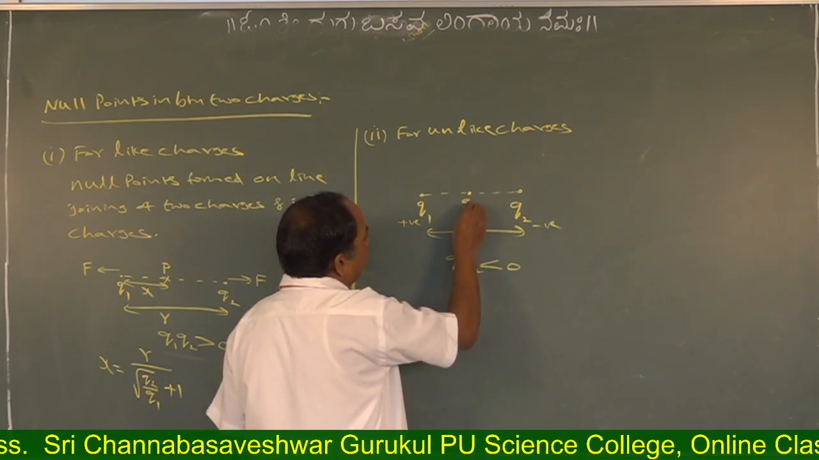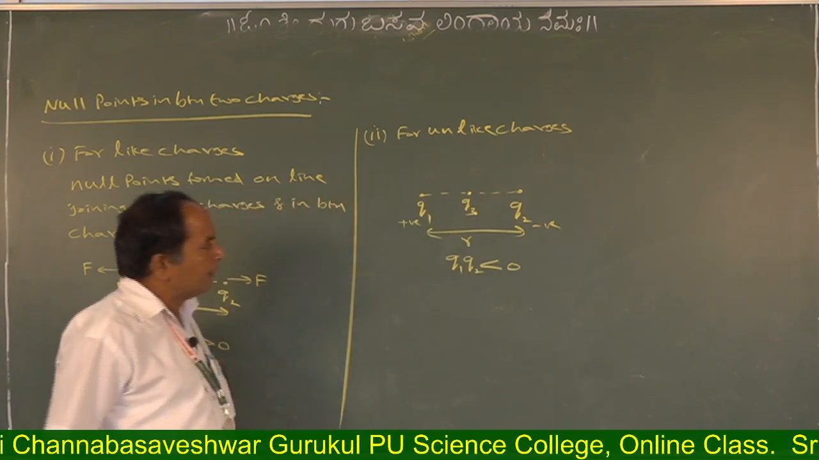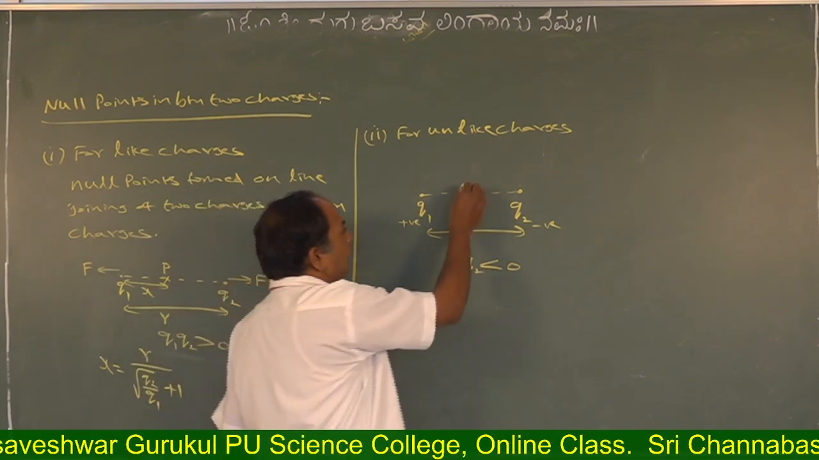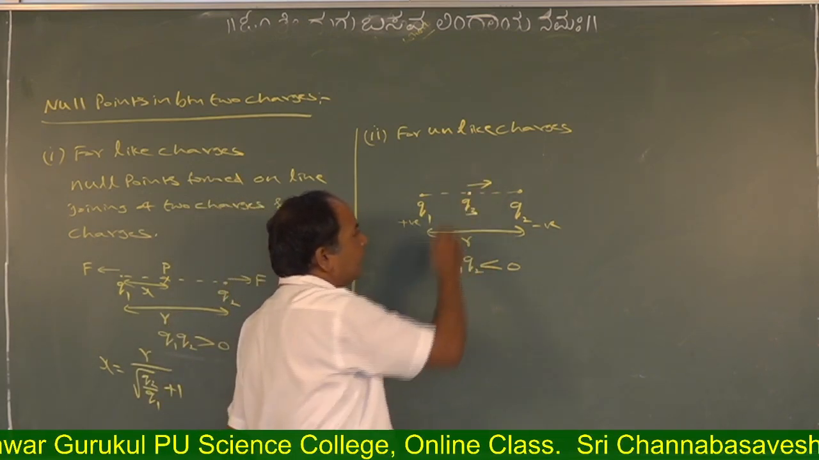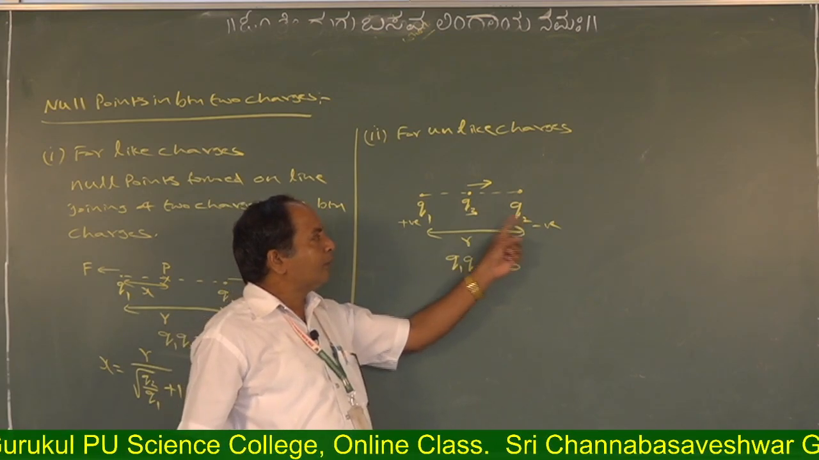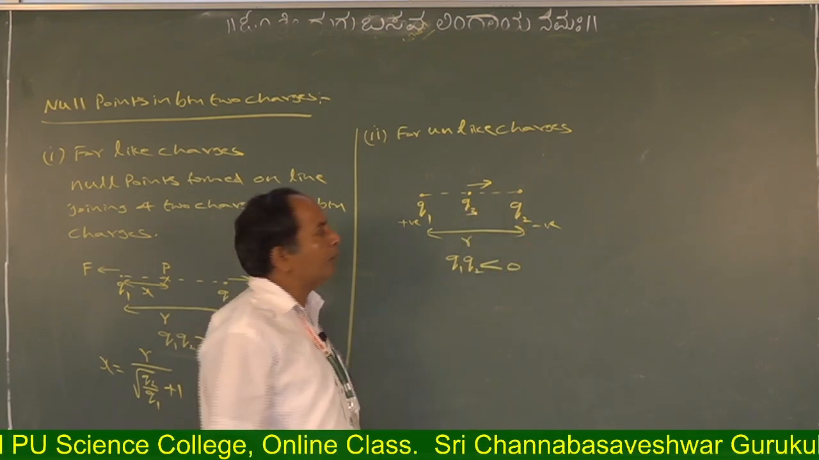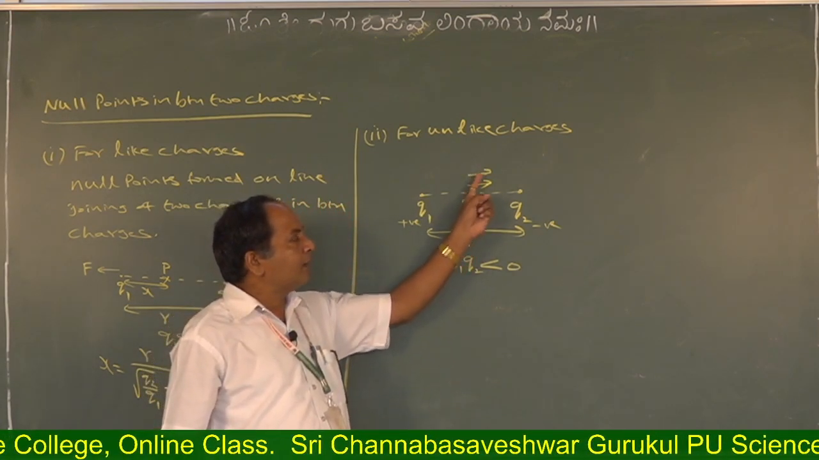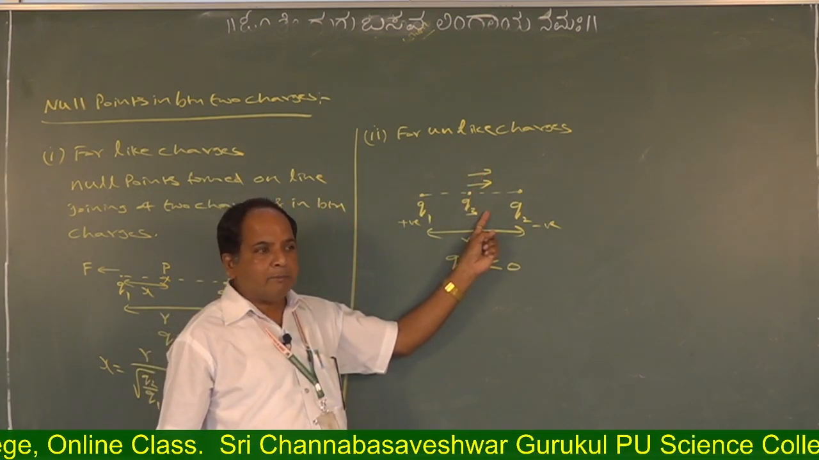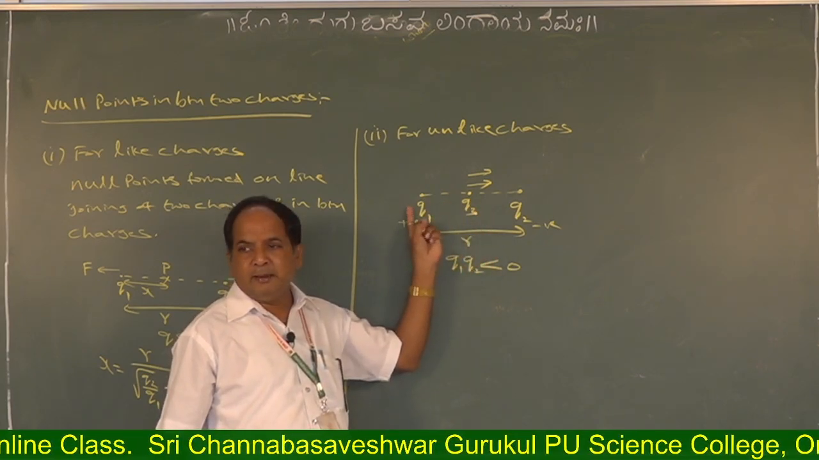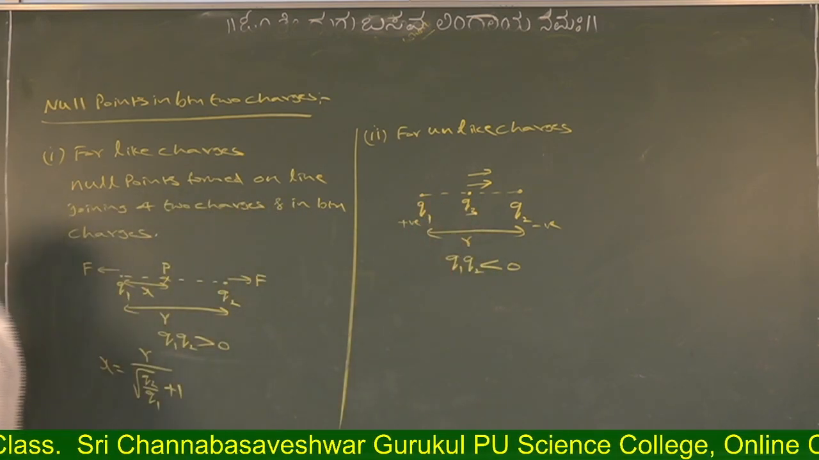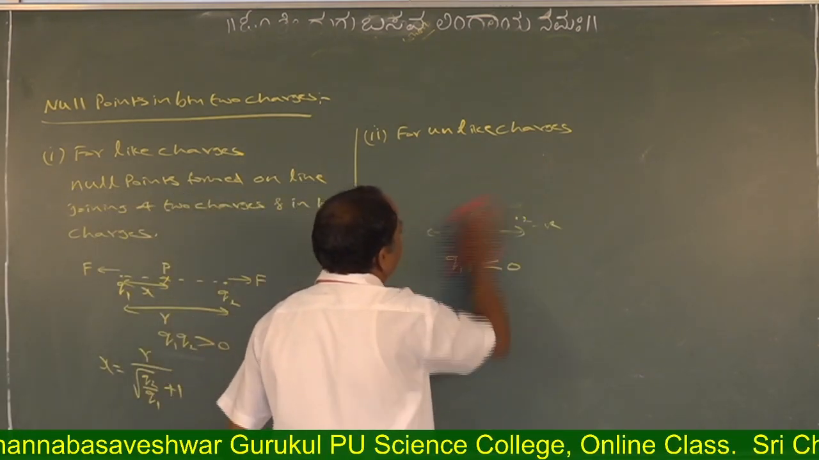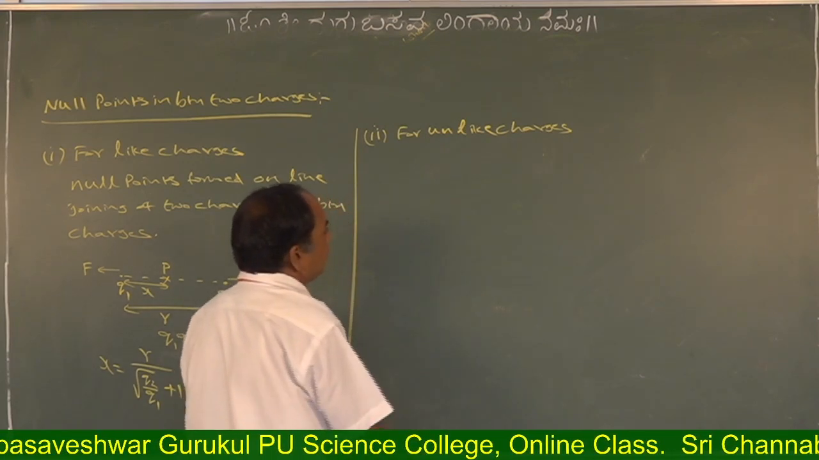Here another charge Q3 is kept. We know that Q1 repels Q3, so the force acts like this, and Q2 attracts Q3, so this force acts like this. That means there is no formation of a null point in between the charges. So where is the null point formed? Here is another possibility.